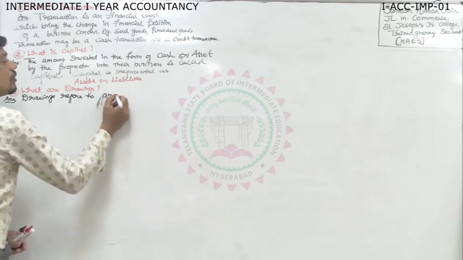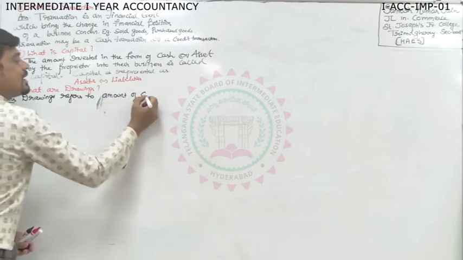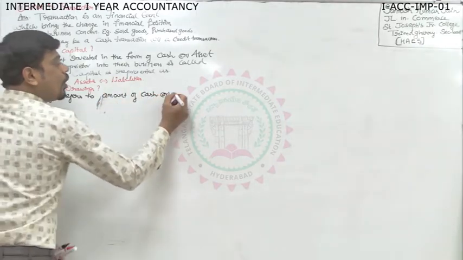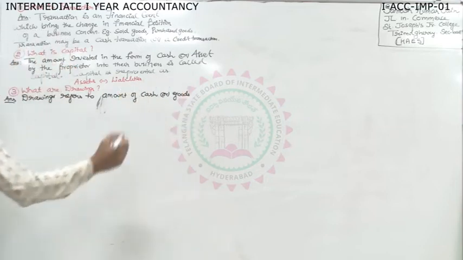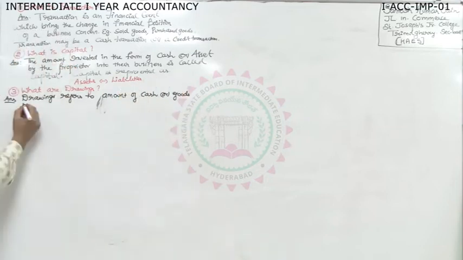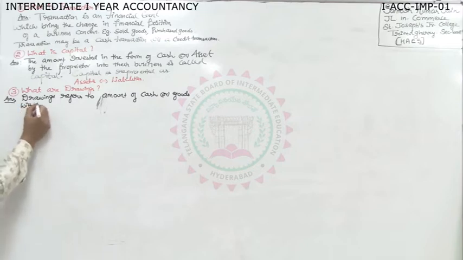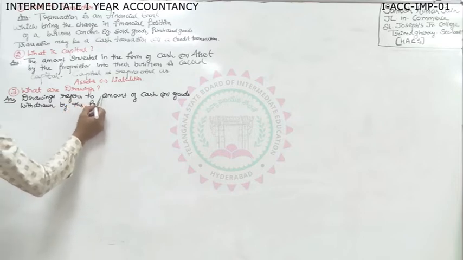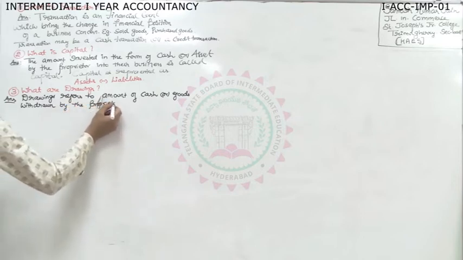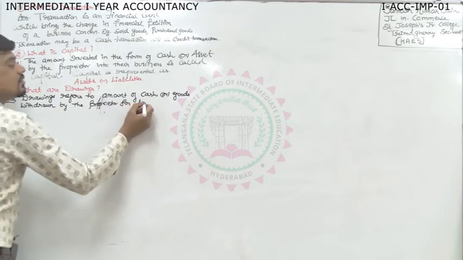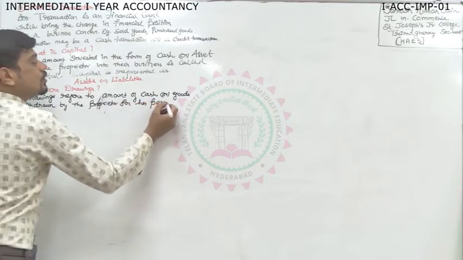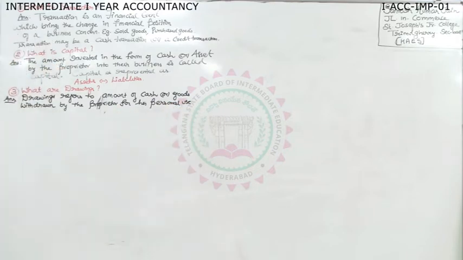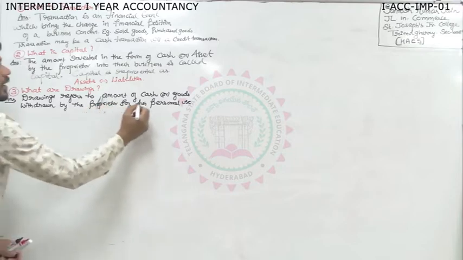Drawings refers to amount of cash or goods withdrawn by the proprietor for his personal use. This is important: he can also withdraw the goods. Instead of writing personal use, you can write private use also.